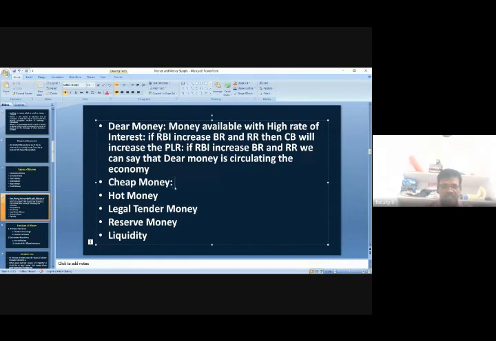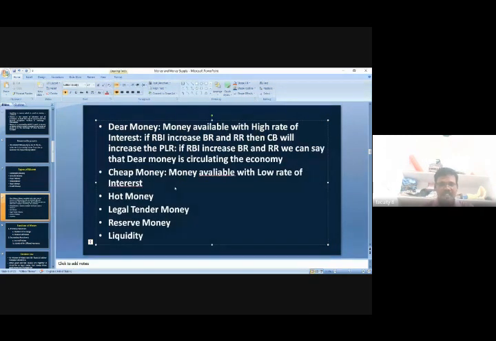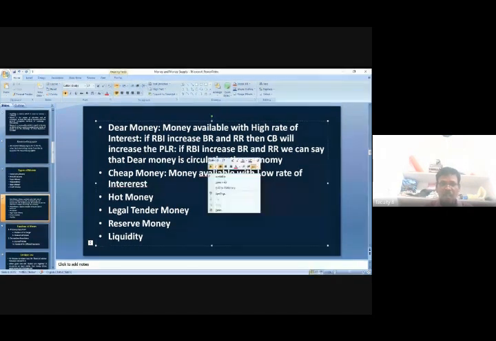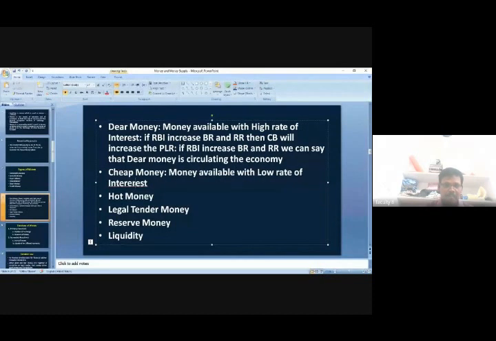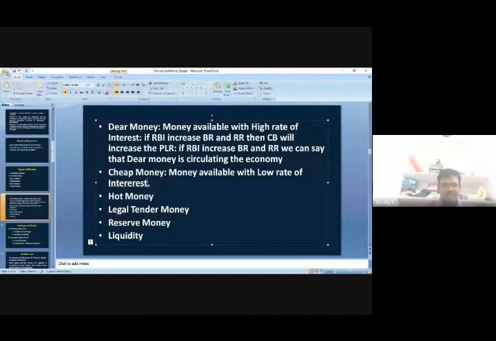The opposite of dear money is cheap money. In the case of cheap money, the money is available at a low rate of interest. So if money is available at a low rate of interest, that money is known as cheap money. Cheap is nothing but low cost. So that's why it is the opposite.